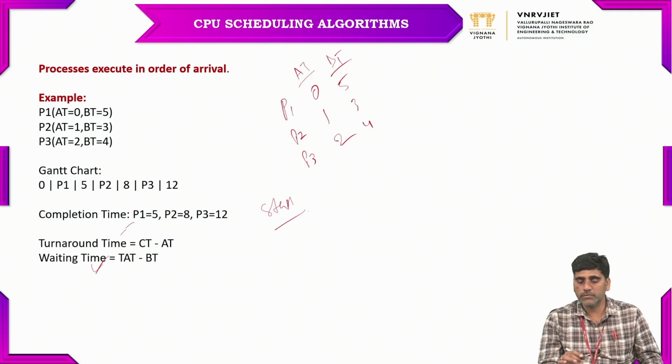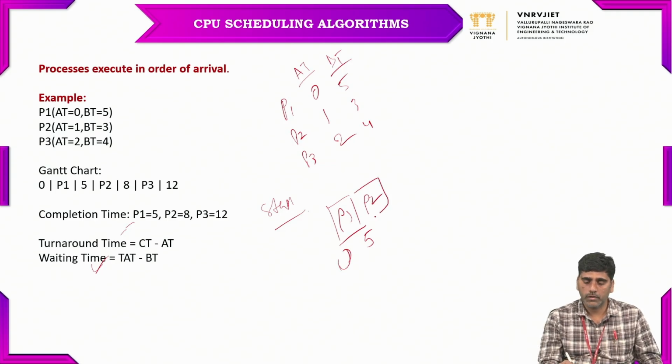So in these 3 processes, the first arrival time 0 is for the process P1. So the order of execution starts with P1. The P1 comes here, the arrival time is 0, and the burst time is 5 milliseconds. And similarly, the next process P2 comes into the order. P2 is entered into the queue, and the P2 burst time is 3 milliseconds.